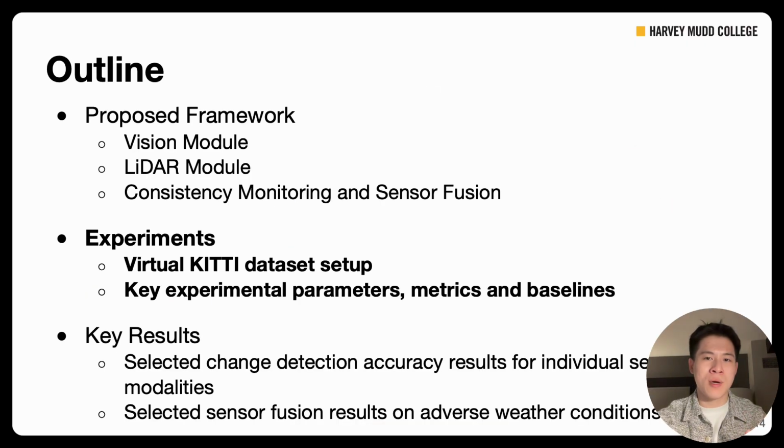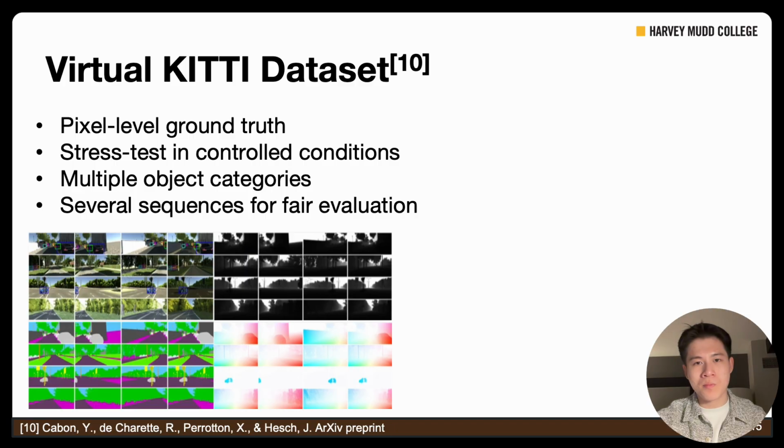And now I'll talk about our experimental setup, metrics, and baselines. In our work, we use the Virtual KITTI dataset. We chose this dataset because it provides pixel-level ground truth, which is critical for evaluating semantic change detection. And like real-world datasets, it also allows us to stress test our approach under controlled conditions, such as rain, fog, or different lighting. Another advantage is that it includes a variety of target objects like buildings, traffic lights, traffic signs across multiple sequences that enable fair and comprehensive evaluation.